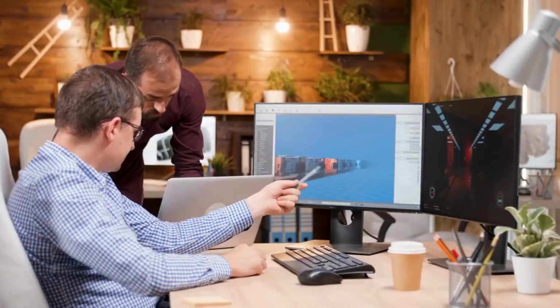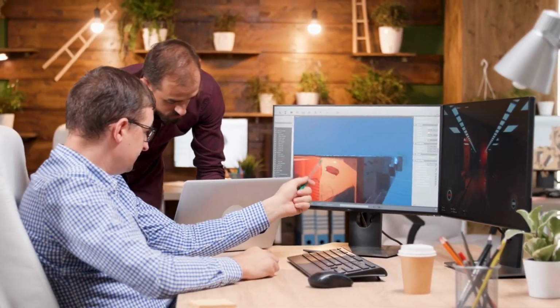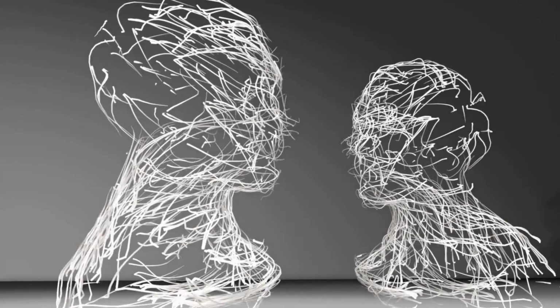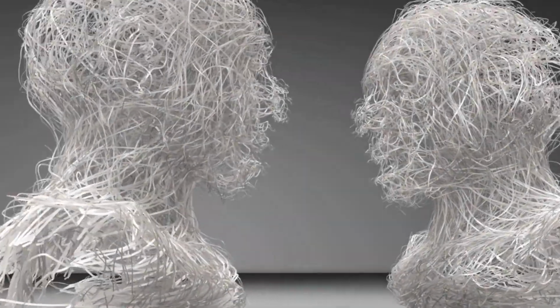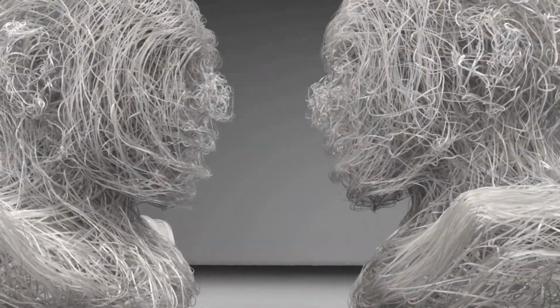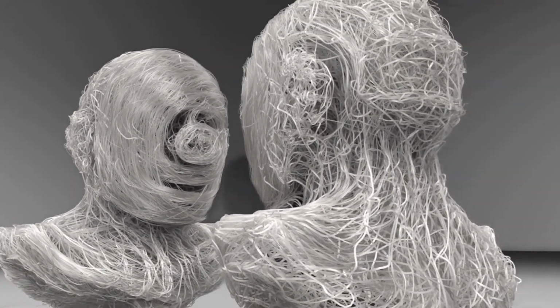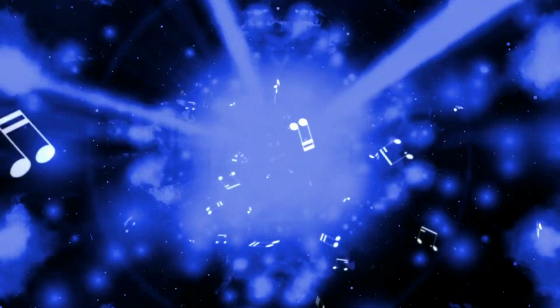Image synthesis. Generative AI can generate realistic images from scratch or modify existing images. This has implications in areas such as graphic design, video game development, and art. Deep learning models like generative adversarial networks, GANs, have been successful in generating high-quality images that resemble real-world objects and scenes.